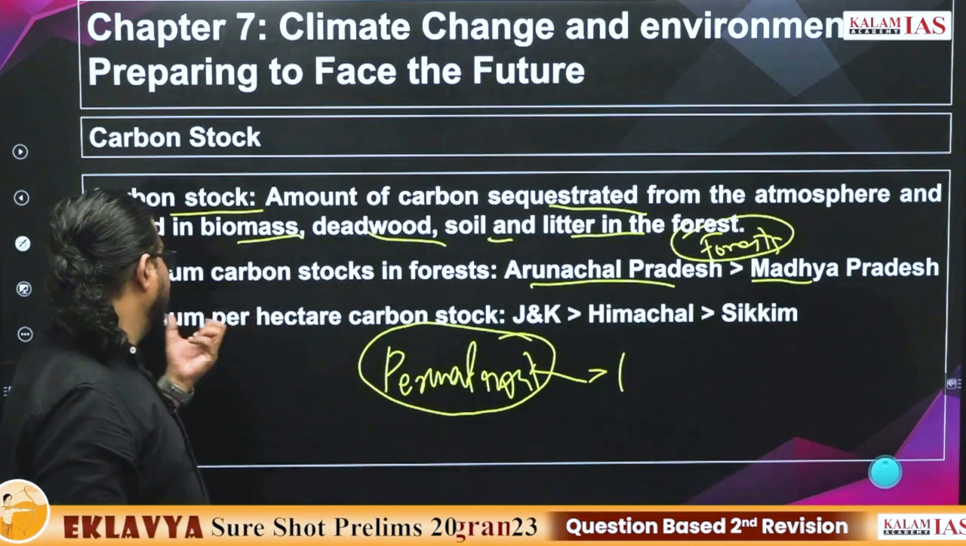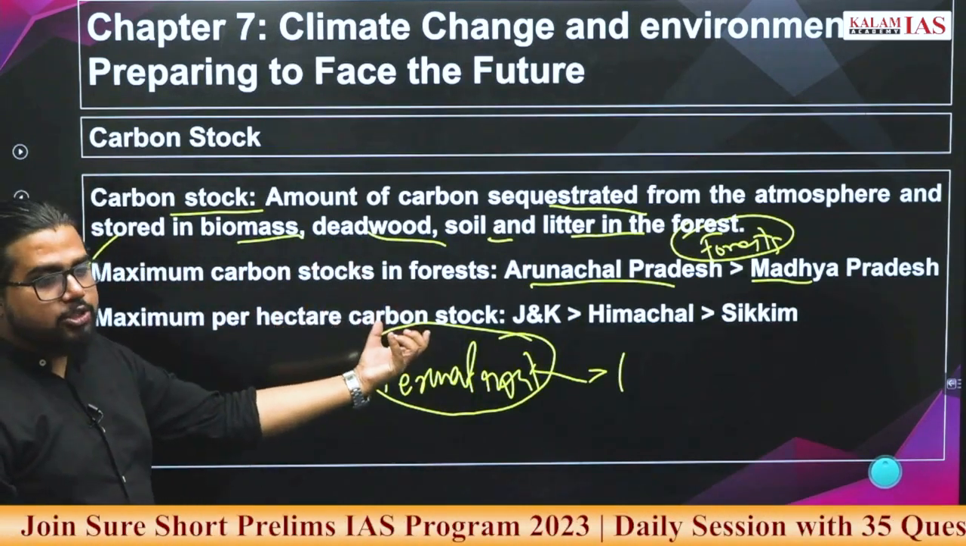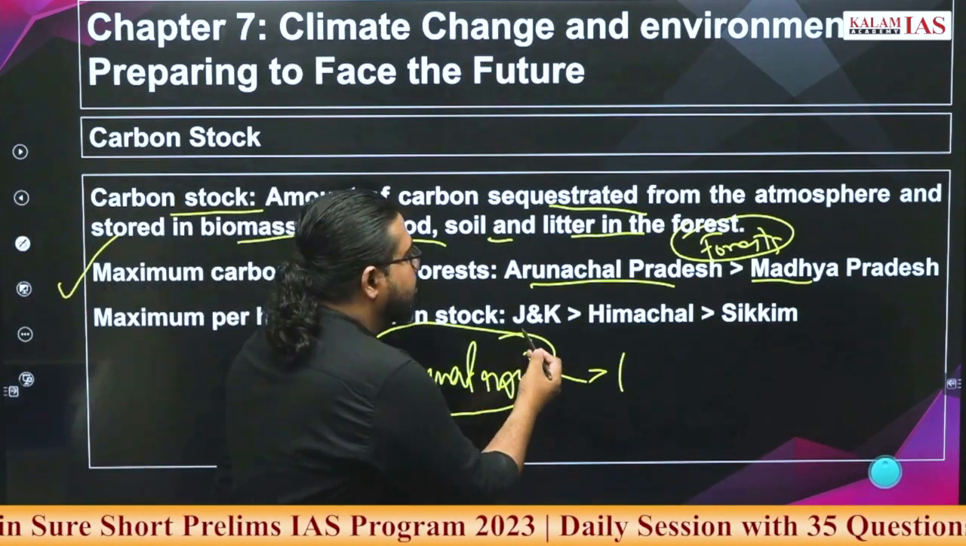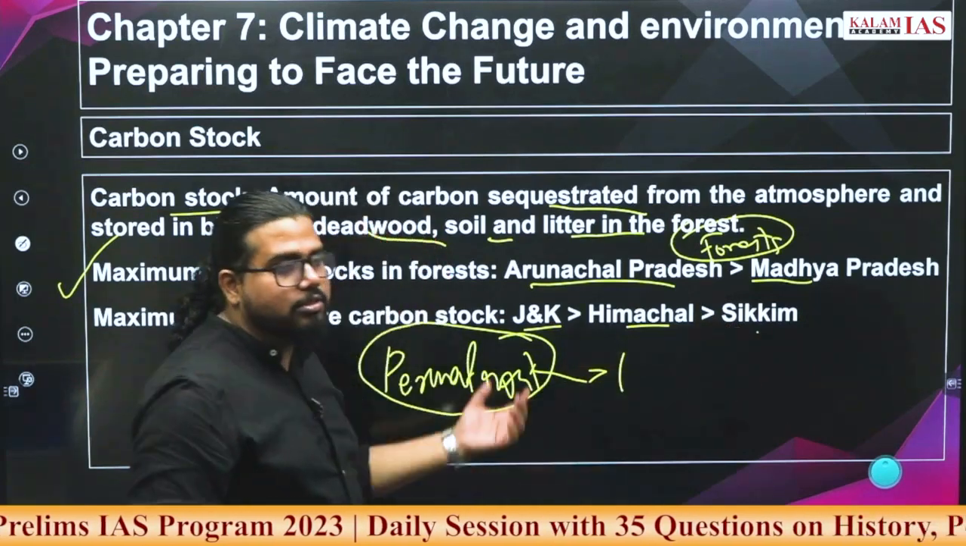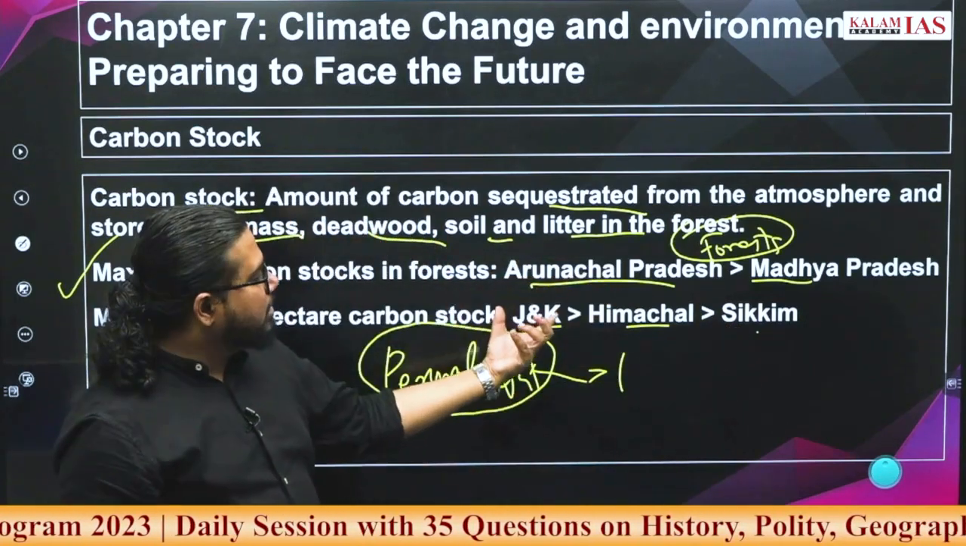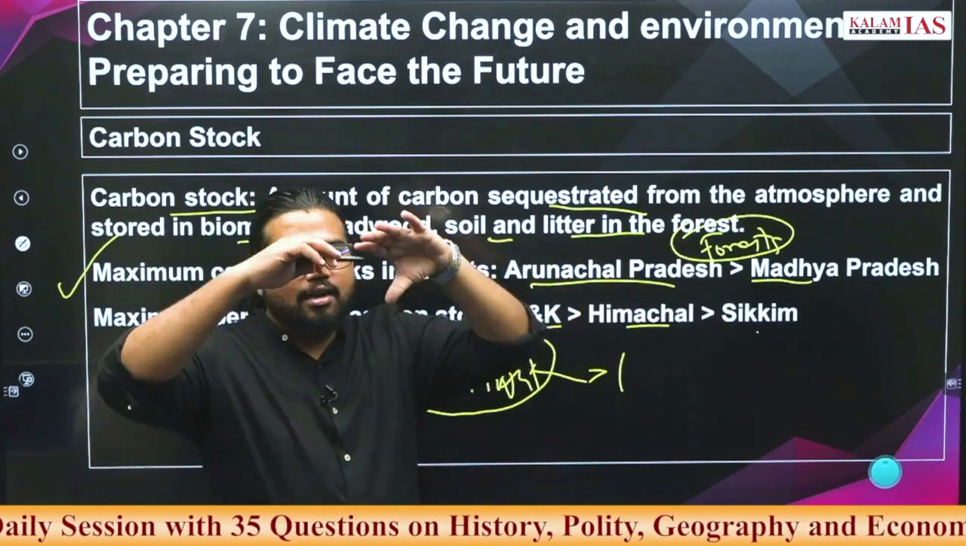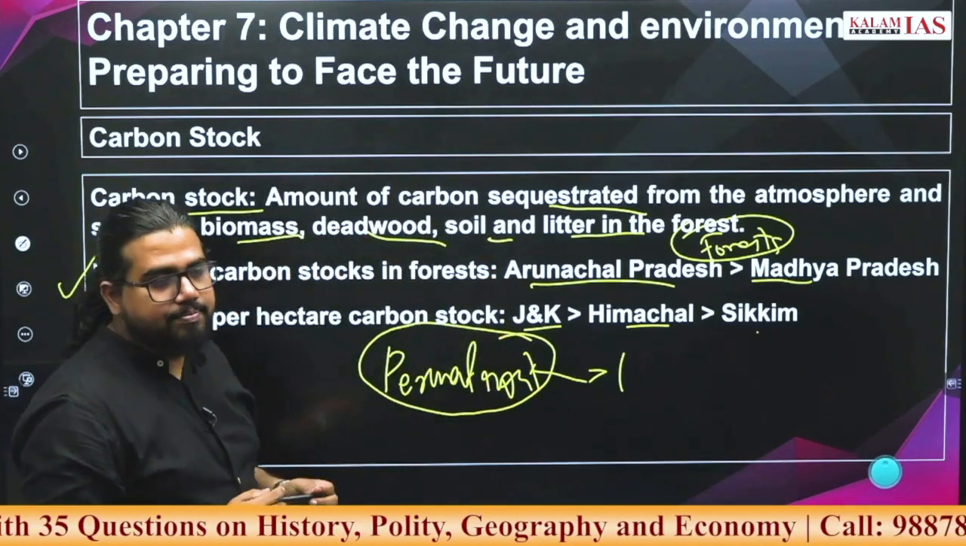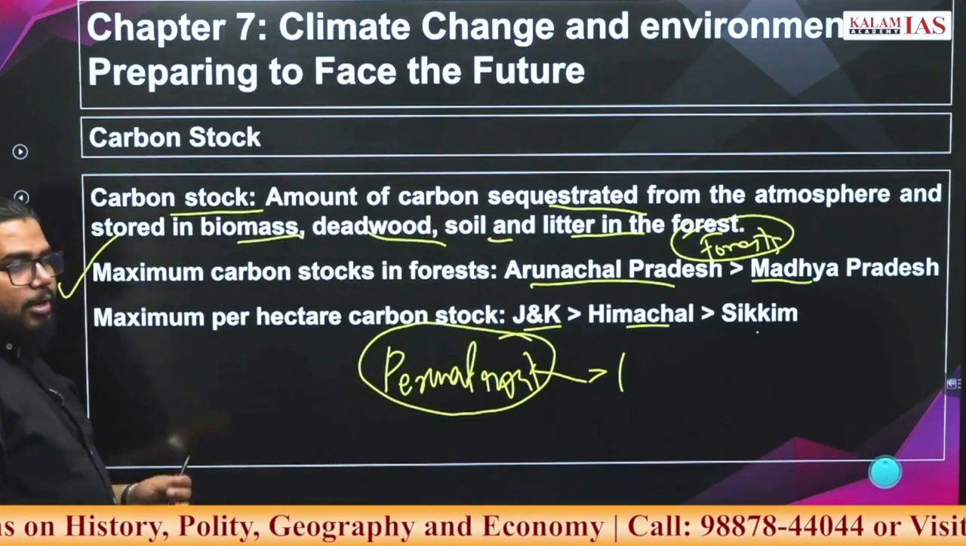Now if you look at the maximum per hectare carbon stock in India, these come under permafrost or something like that. Because these are Jammu and Kashmir, Himachal, Sikkim, all high altitude states. Go ahead.